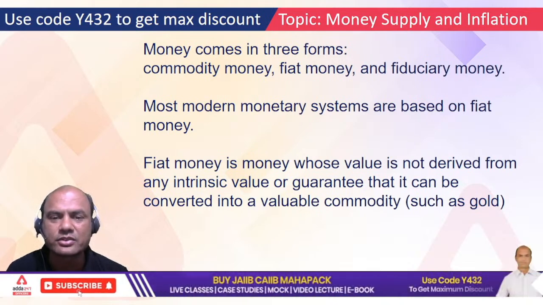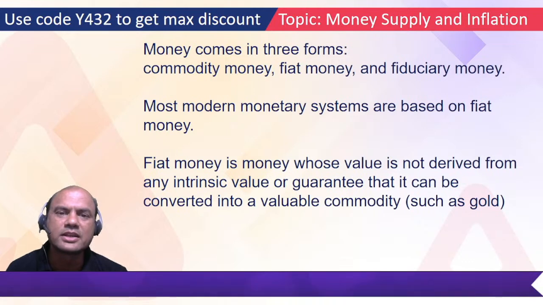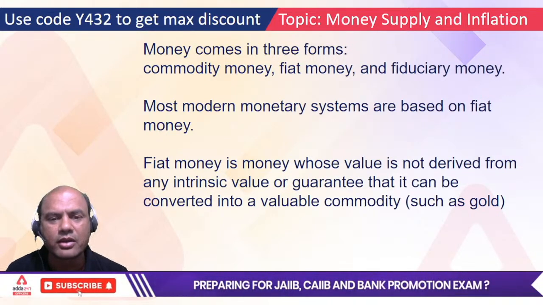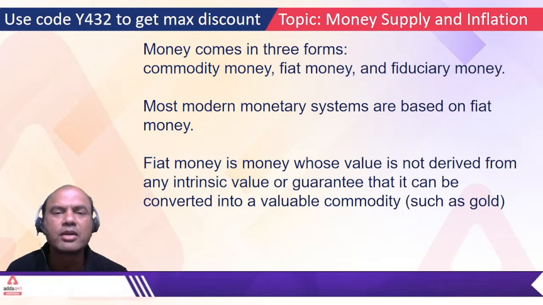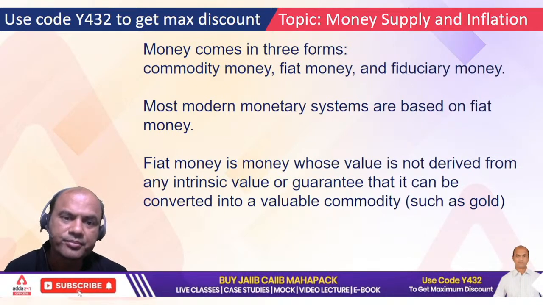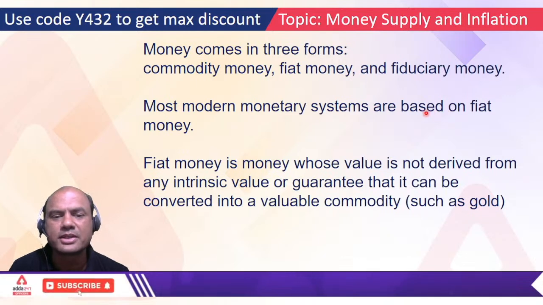So basically I was explaining to you fiat money. Fiat money means it is not at all related to any gold. Tomorrow, if RBI wants, RBI can print any amount of money, print the notes and send it into the market. But what happens because of that? Firstly, inflation increases. Second, the value of that currency goes down. So this is fiat money. Most modern money systems are based on fiat money.